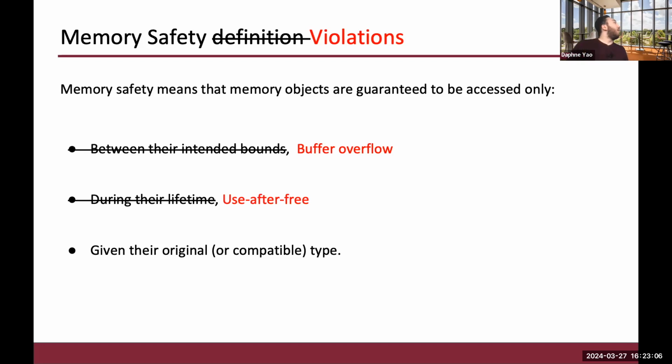The next violation violates the lifetime, and it's referred to as a use after free violation. And as the name suggests, this violation happens when an attacker uses a pointer to an object after the freed object has been deallocated. And this is dangerous if the attacker can reuse that pointer to point to something that is malicious. And the last type of violation is a type confusion violation, in which the attacker uses a pointer of a different type to the object that they are pointing to.